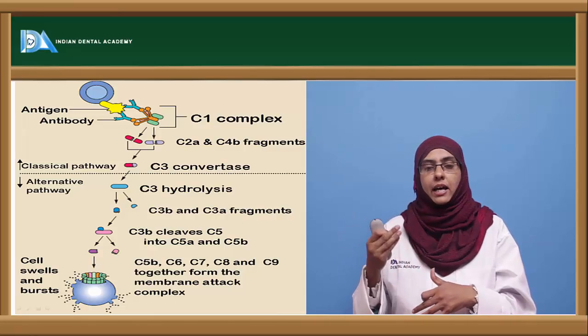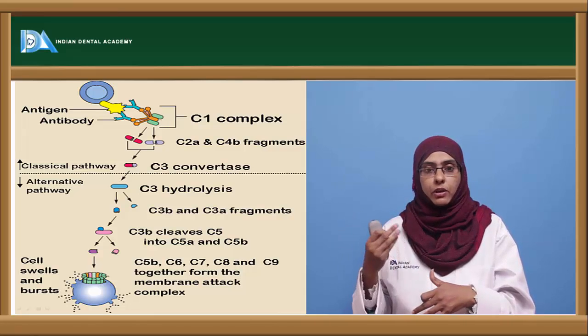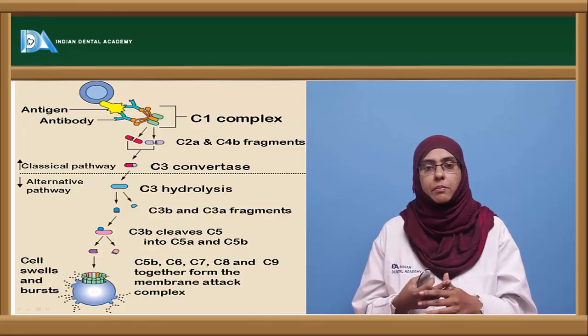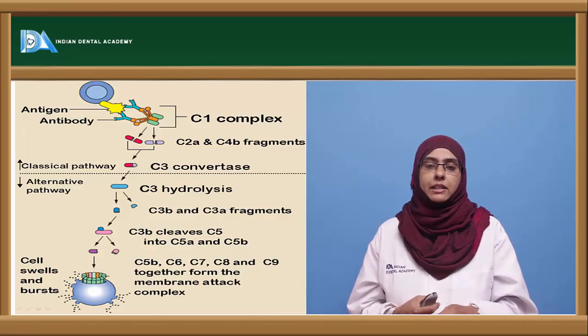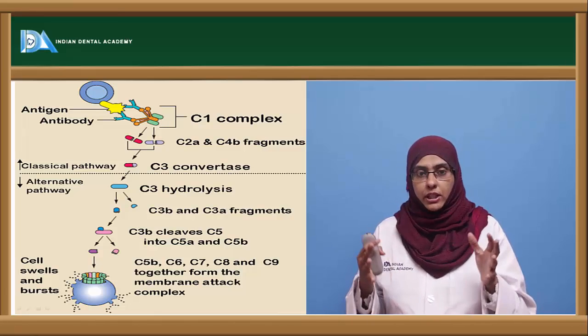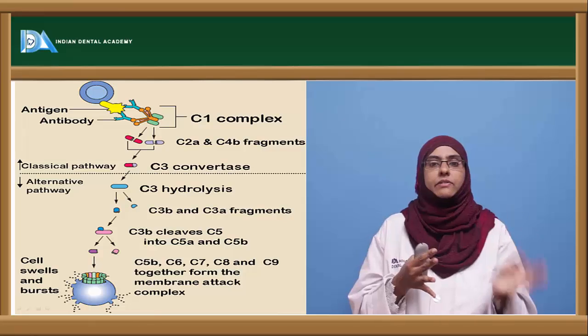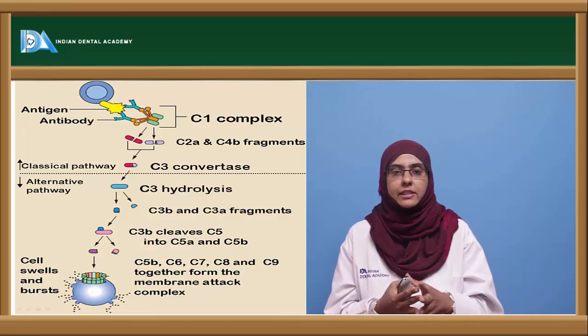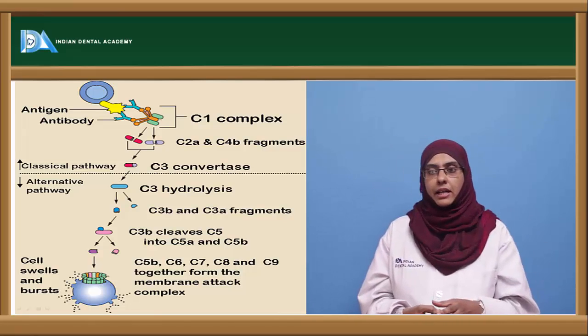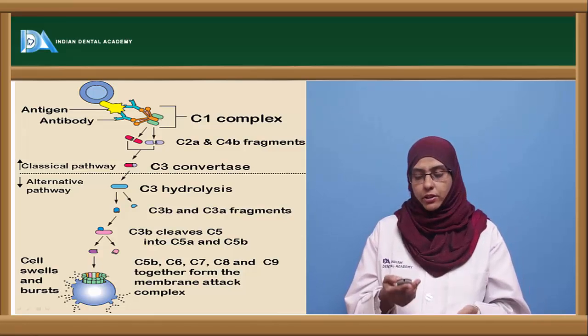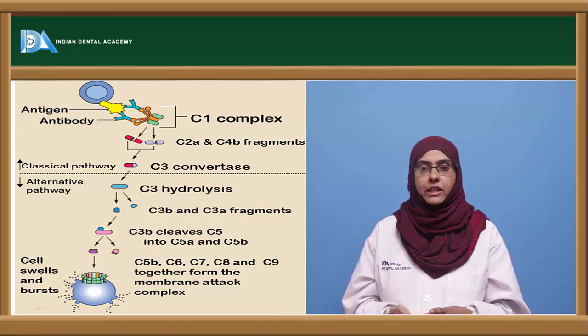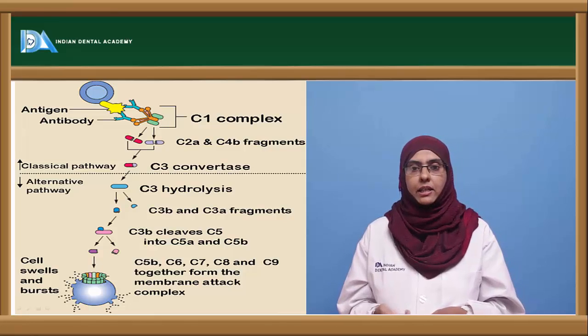Because of the pore formed in the bacterial surface, there is leakage of the contents from the bacteria and ultimately the organism gets killed. The whole complex from C1 to C9 formed on the bacterial surface is called the membrane attack complex, and the organism dies either due to swelling and bursting or due to plasmolysis, that is, leakage of the contents. So this is about the classical pathway.